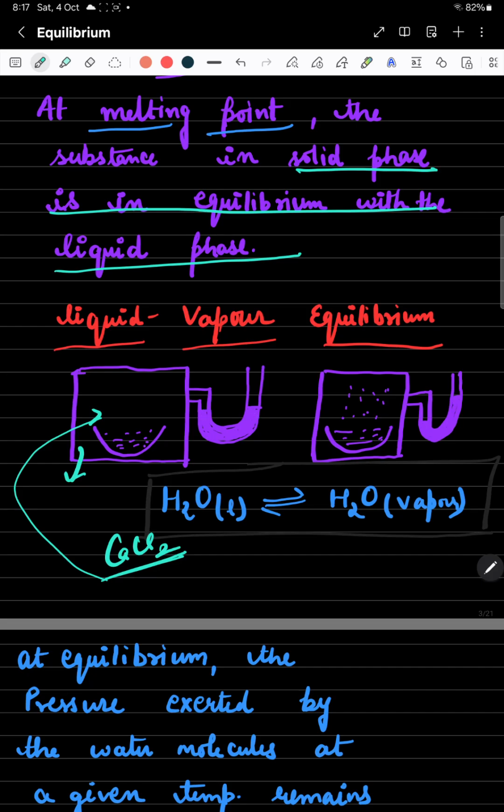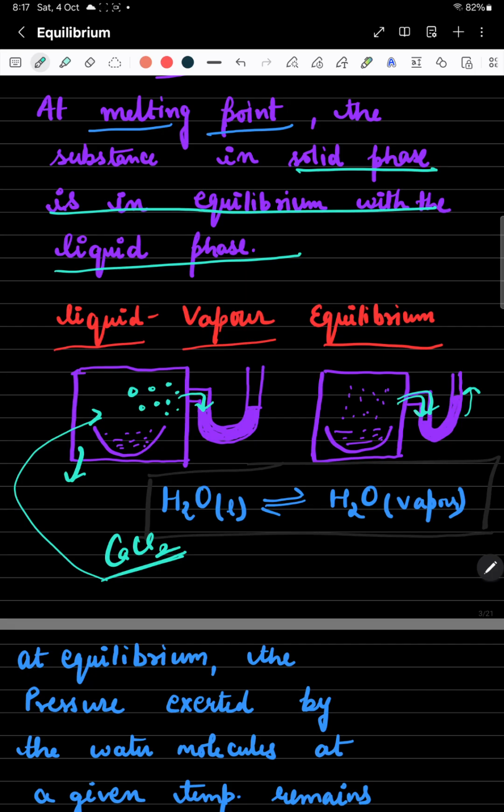Now what we observe is that after some time the liquid starts converting into water vapors. These water vapors apply some pressure on the mercury. Because the pressure is applied from the left hand side, the mercury level on the left goes down and the mercury level on the right goes up. After some time we observe that the mercury level on both sides becomes constant.